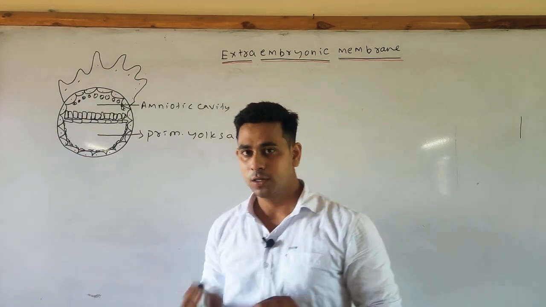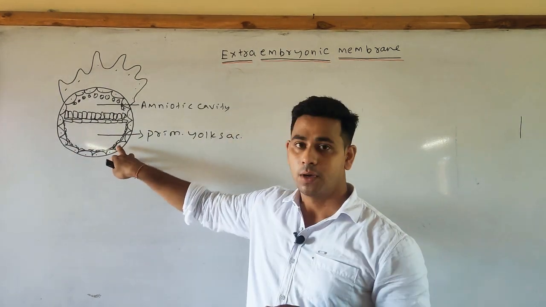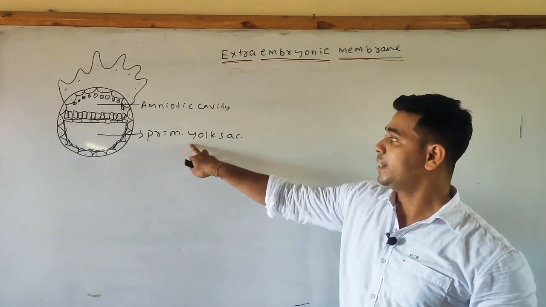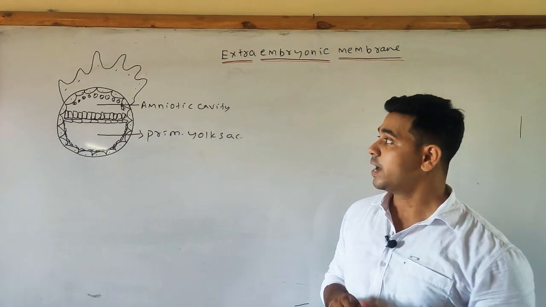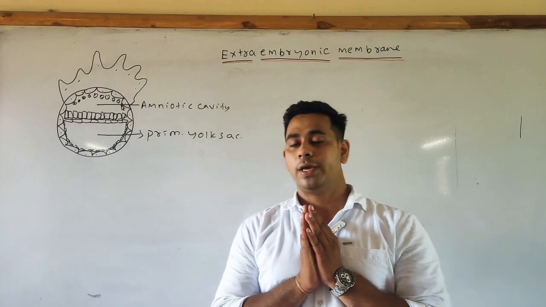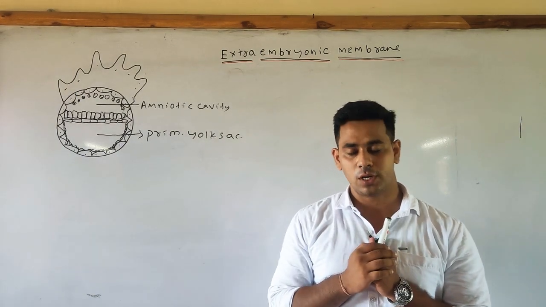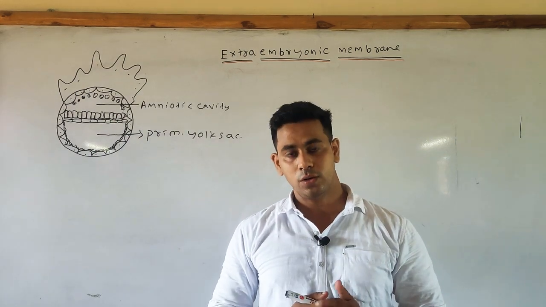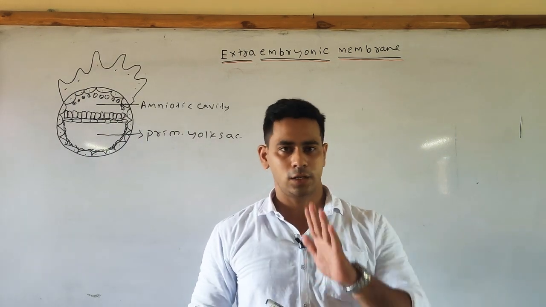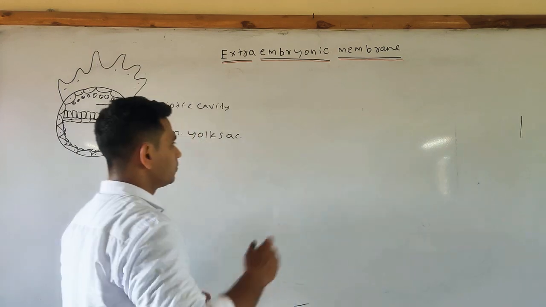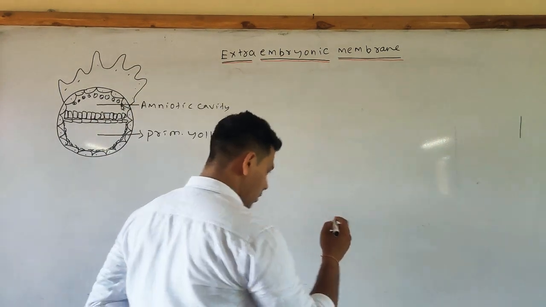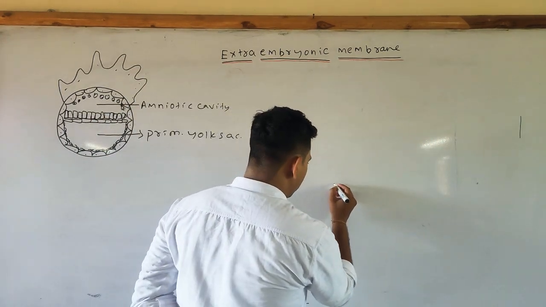The hypoblast forms the endoderm, forming the primary yolk sac. Now we will do the complete diagram representing the four extraembryonic membranes: chorion, amnion, allantois and yolk sac. First of all, I will draw the embryo.